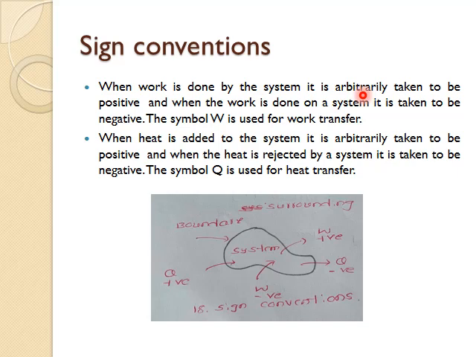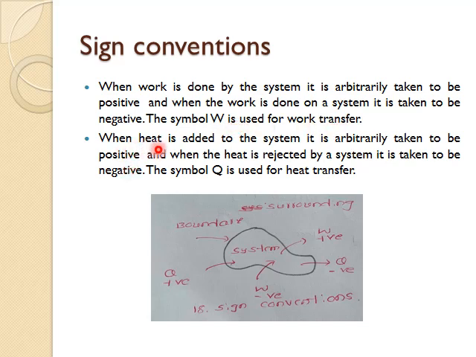We just assume that if work is done by the system, then we take that work as positive. And when work is done on a system, it is taken to be negative. I repeat, if work is done by the system, then work is positive. If work is done on the system, then work is negative. The symbol capital W is used for work or work transfer.